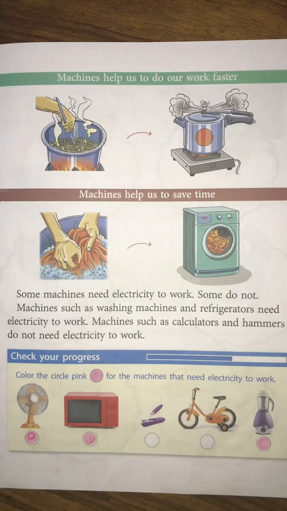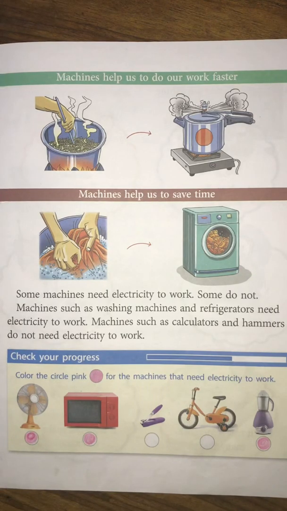Come down. Some machines need electricity to work, some do not. Machines such as washing machines and refrigerators need electricity to work. Machines such as calculator and hammers do not need electricity to work. Now children, some machines run on electricity. Like television. If you want to watch television, how will you watch, children? It needs electricity. Television, washing machine, refrigerator, mixer grinder, cooler, all these machines need electricity to work, whereas some machines like nail cutters, cycle, calculators, hammers, they don't need electricity to work.